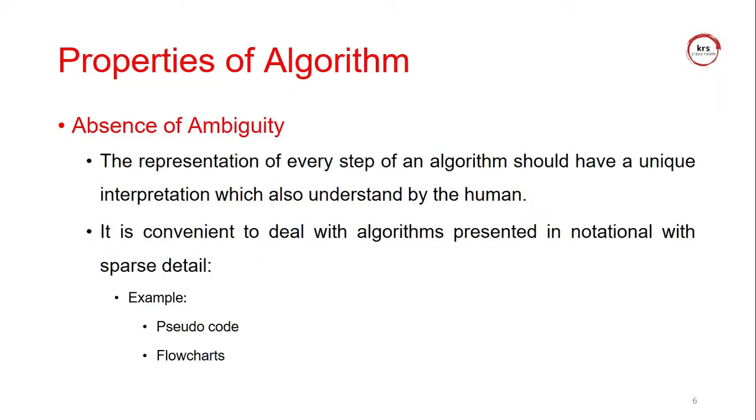The second one, absence of ambiguity. That means the algorithm should be readable and understandable by humans. That is the main thing. What is the first step? A step performs one operation, and the second step performs another operation. So each and every line or instruction should be clearly defined and understandable by humans. For example, with this notation we can convert the algorithm into pseudocode and flowchart. When you are clear about the instructions, only then can we convert into pseudocode or flowchart methods.